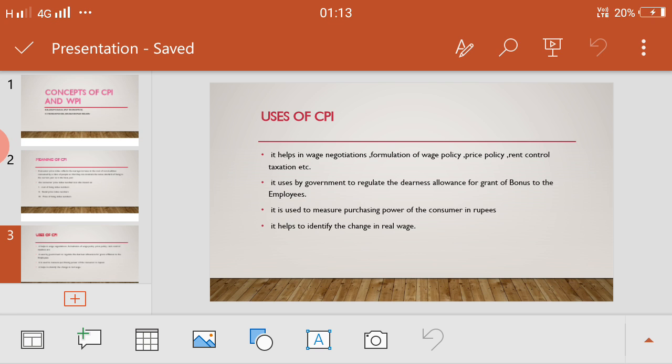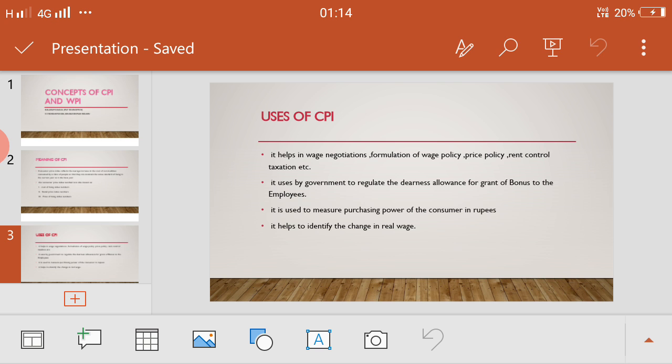So how will the government know this, and when does it pay dearness allowance or extra bonuses? By using the consumer price index. This consumer price index informs the government about the prices of goods and commodities in the market that are rising, and when these prices rise, the government will maintain the dearness allowance and grant of bonus for the benefit of consumers. Okay, so this is another use of CPI.